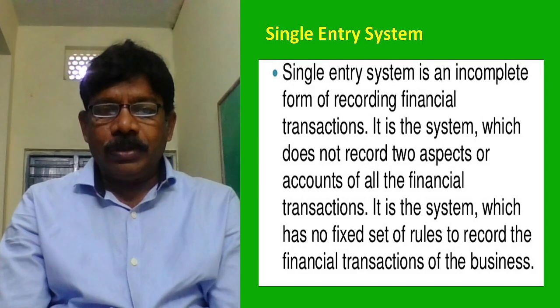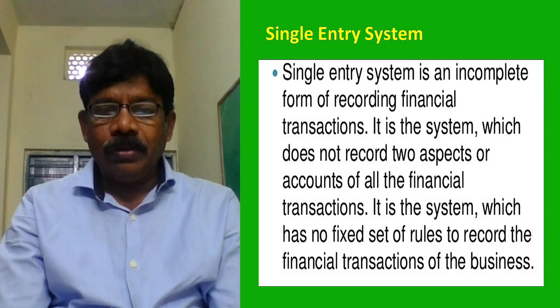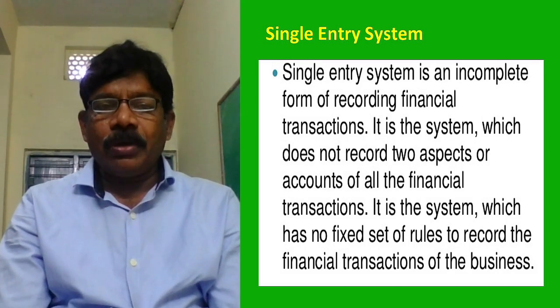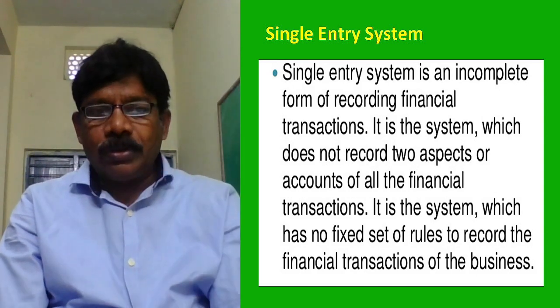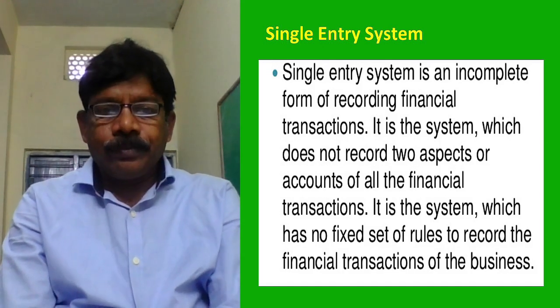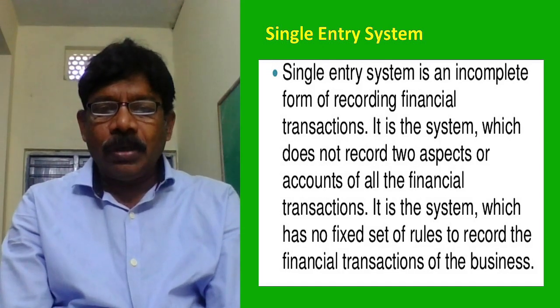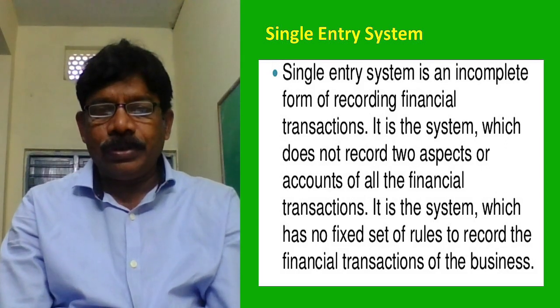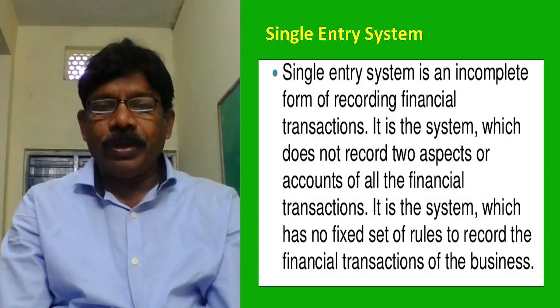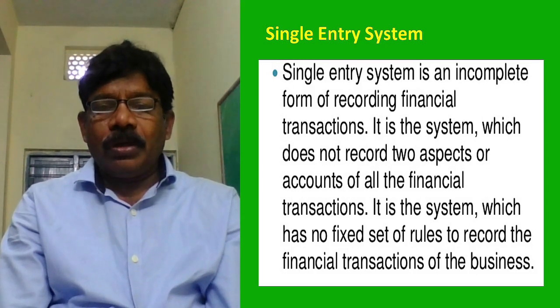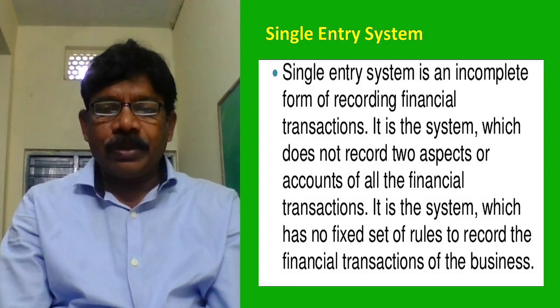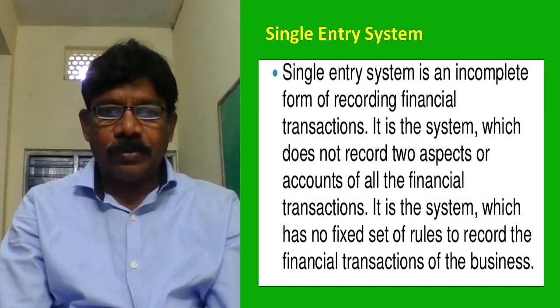At intermediate level we studied this single entry system, and it prepares only cash accounts, real accounts as well as personal accounts. Nominal accounts were not prepared. So it is not a full-fledged system. It is an incomplete form of records, which does not record the two aspects of accounts of all the financial transactions.